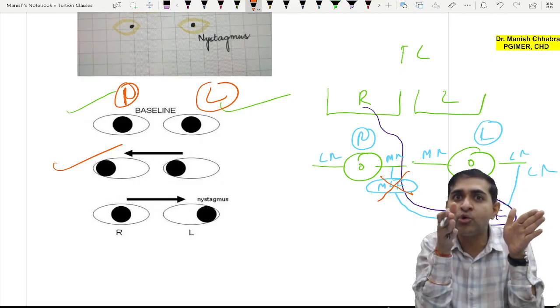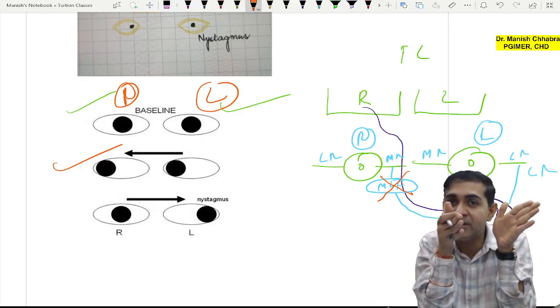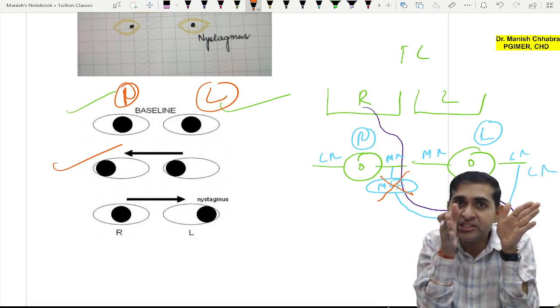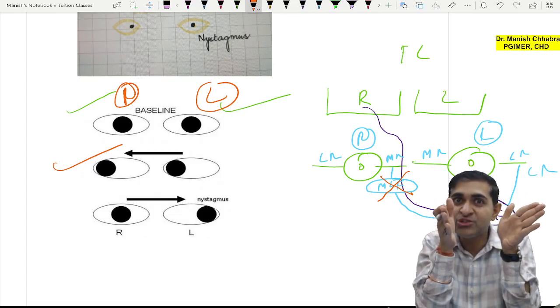To undo this diplopia, there is a voluntary action of me trying to move my eyes to the left side, but since there is damage to the right medial longitudinal fasciculus, the right eye will not go left, but the left eye will go left. So there will be diplopia.